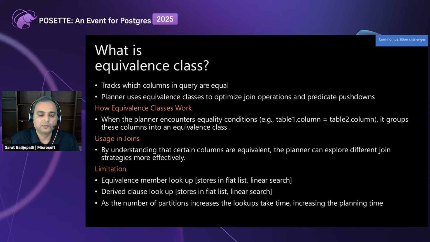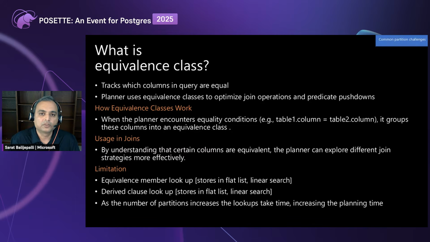The first limitation is the equivalence member. Basically, I have an equality condition, and that is stored in the equivalence class. That member lookup is stored in a flat list, and a linear search happens. Let's imagine this equivalence condition in the case of a partitioned table.